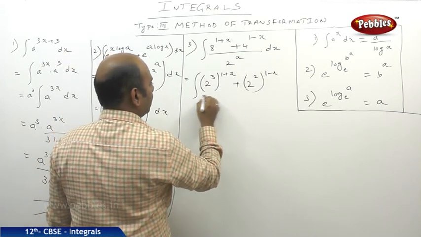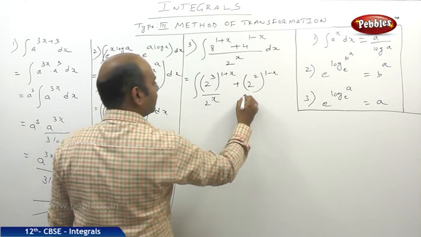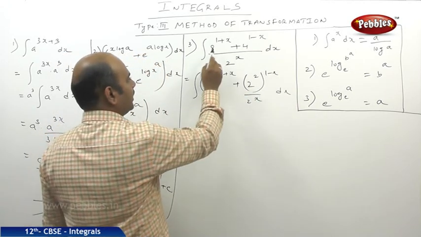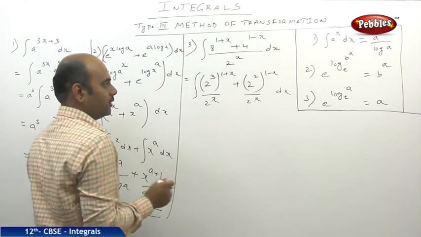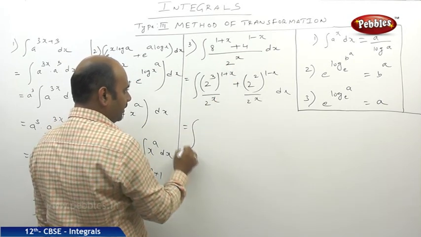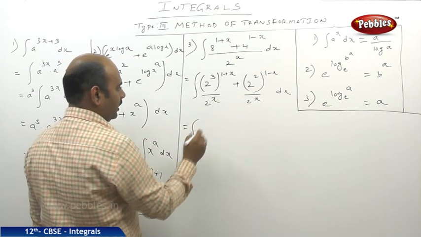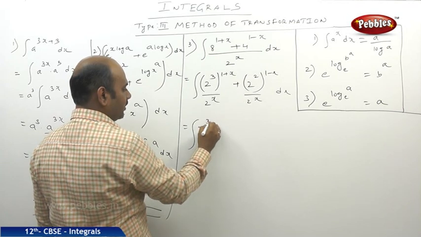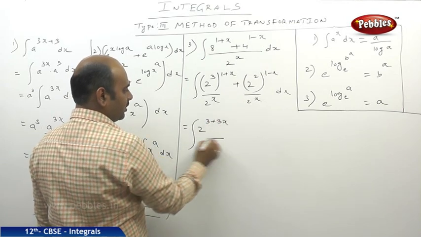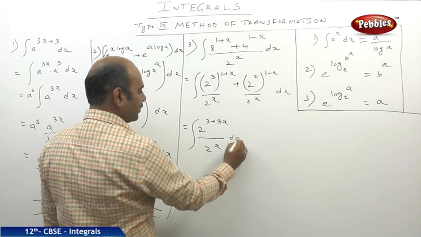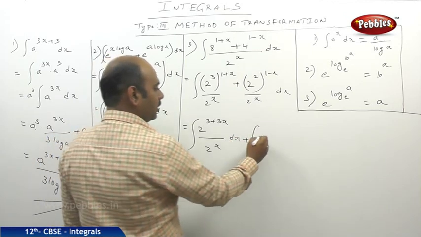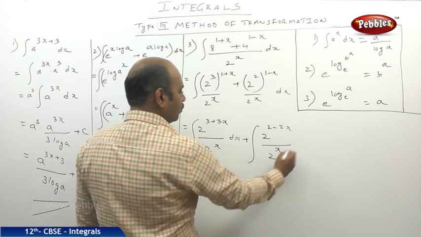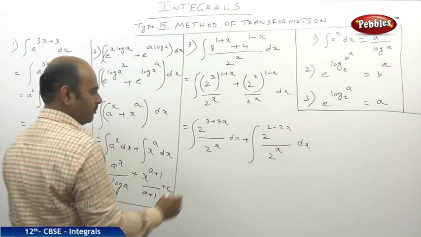Now this will be 2^x and this will be 2^x dx, because yesterday I said (a+b)/c means a/c plus b/c. Now finally, if you observe carefully, this can be written as 2^(3+3x) divided by 2^x dx plus integral of, here also, 2^(2-2x) divided by 2^x, and here dx.